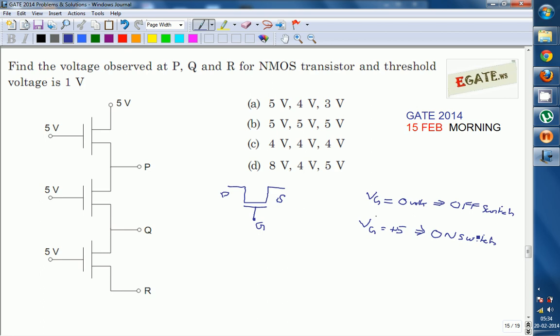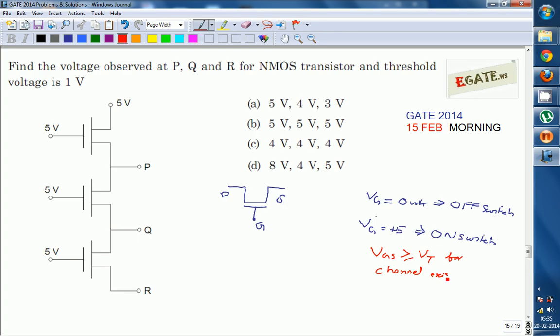But what is the limitation? On switch means a channel is created, but there is a condition for the creation of the channel. If you want to get a channel, the condition is VGS must be greater than or equal to VT for the creation or enhancement of the channel.